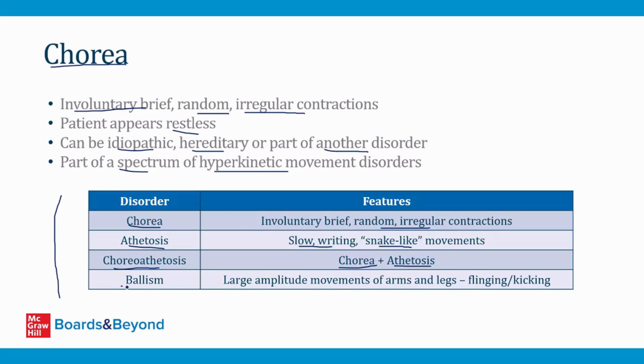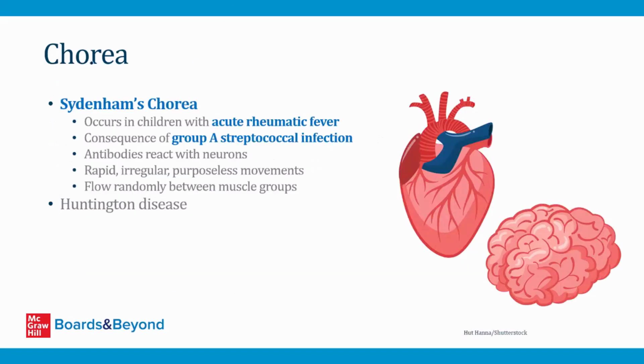And then lastly, ballism or hemiballism is another hyperkinetic movement disorder. We talked about this earlier. This refers to large amplitude movements of arms and legs with flinging and kicking. There are basically two important causes of chorea that you should be familiar with. The first one is Huntington disease, which we already talked about. The other one is Sydenham's chorea. This occurs in children with acute rheumatic fever.